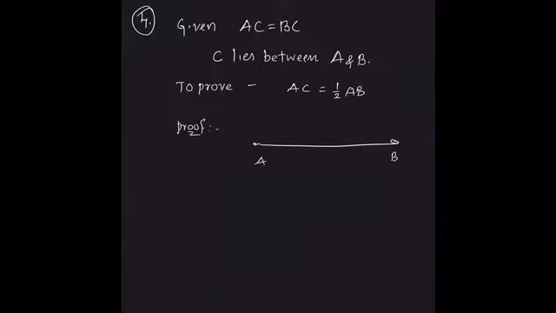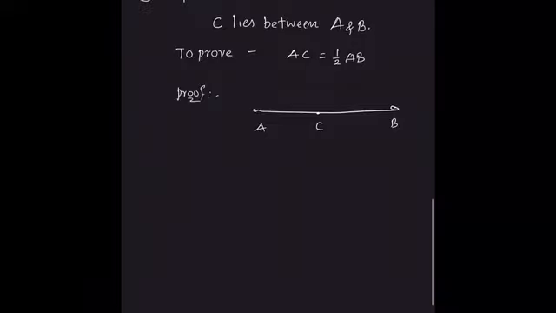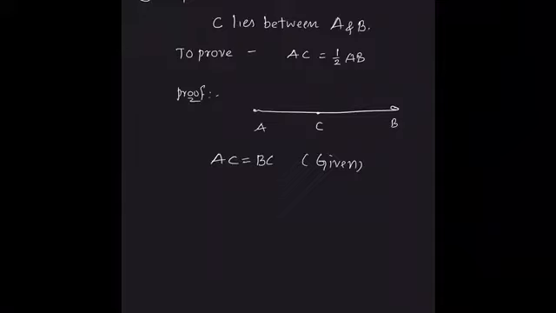Between A and B there lies a point C. I said we have AC is equal to BC. First let us write given: AC is equal to BC, which is given. Next, to this AC, we'll add AC on both sides.